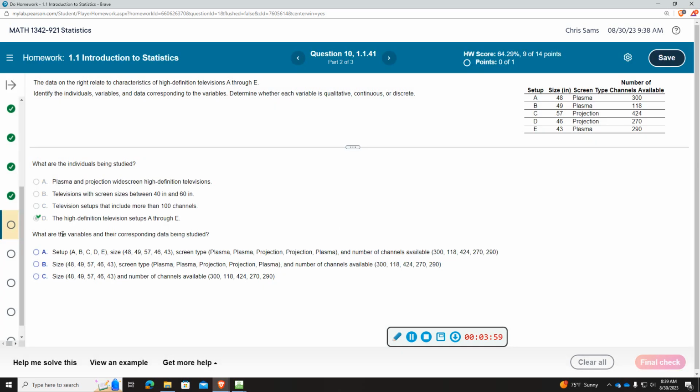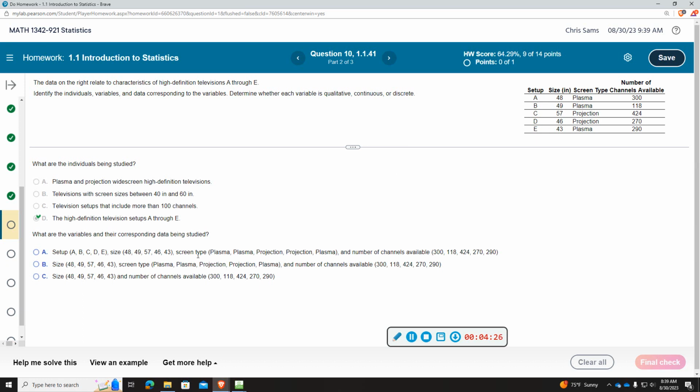Okay, so what are the variables that correspond to the data being studied? Here, for high definition TVs A through E, we have the size, the type of screen, and the channels available. These are the 3 different variables that we're looking at. Maybe even the setup, is that a variable?